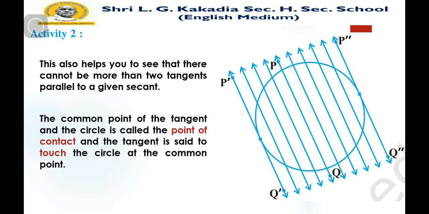And here we remember that the common point of the tangent and the circle, this point, is known as the point of contact. The tangent is said to touch the circle at the common point. This is the thing that we remember.